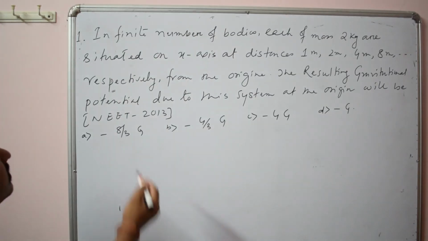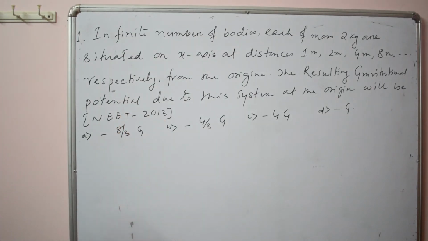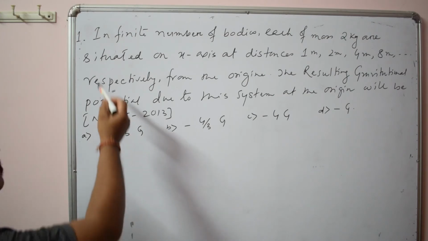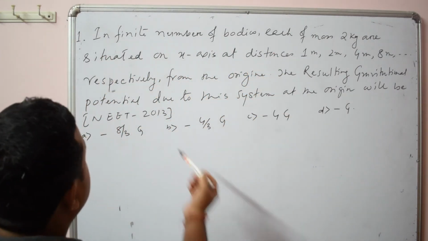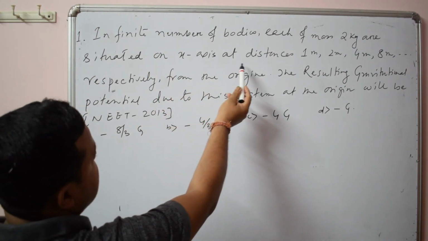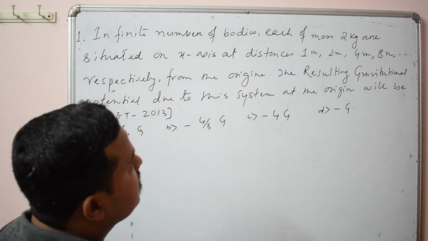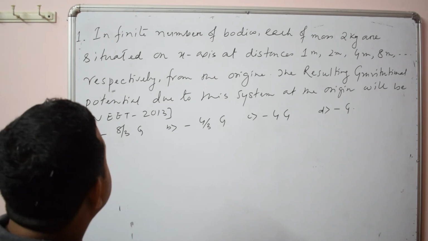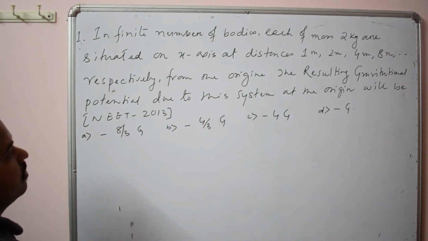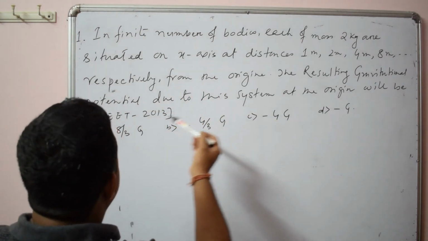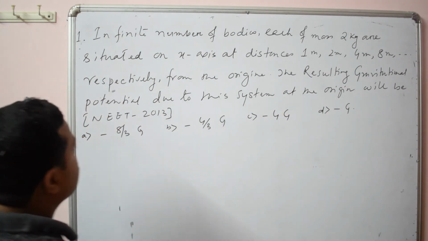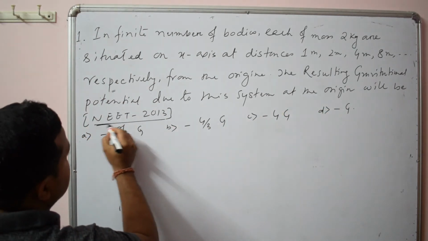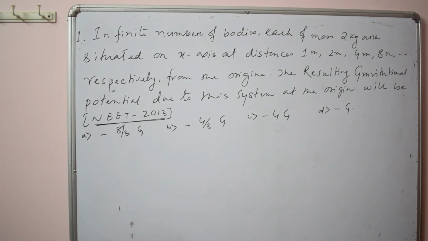Now let us solve some questions from today's discussion. Let's take one question. Infinite number of bodies, each of mass 2 kg, are situated on the x-axis at distances 1 meter, 2 meter, 4 meter, 8 meter respectively from the origin. The resulting gravitational potential due to this system at the origin will be. So you see, this question came in 2013. You have to find the total potential at the origin.